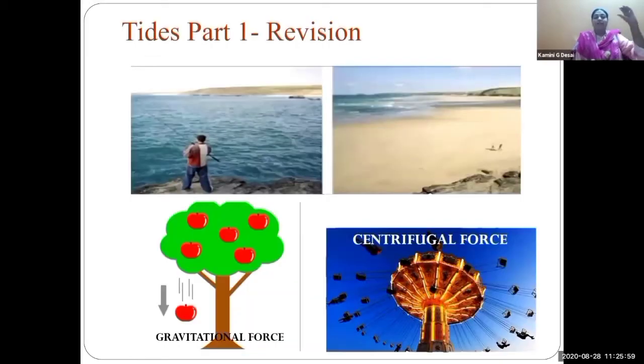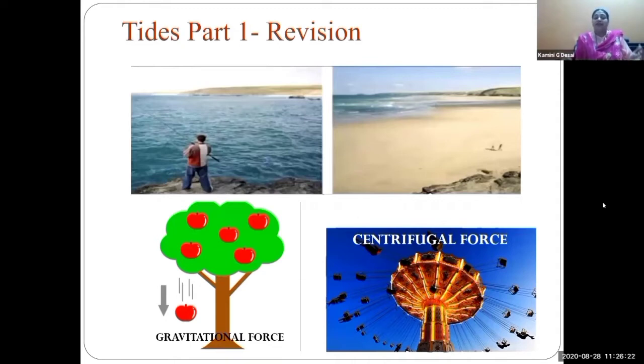In the last lecture we already learned that an apple falls from the tree. See the right hand side picture, gravitational force. An apple falls from the tree because of gravitational force. If we throw anything into space, it will come back to us because of gravitational force.